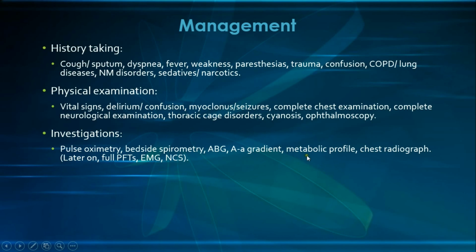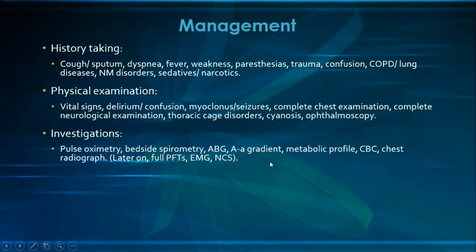And then we perform the metabolic profile, looking for electrolytes in general. And we measure the CBC, looking for any signs of infection. And finally, we definitely need to do a chest radiograph looking at the lungs, and if the chest radiograph is inconclusive, we will also go for a CT scan of the chest. And later on, once the patient is stabilized, then we would go for a full set of pulmonary function tests in a proper hospital setting, and we would also consider, if needed, an EMG, which is an electromyography, and even an NCS, which is nerve conduction studies.